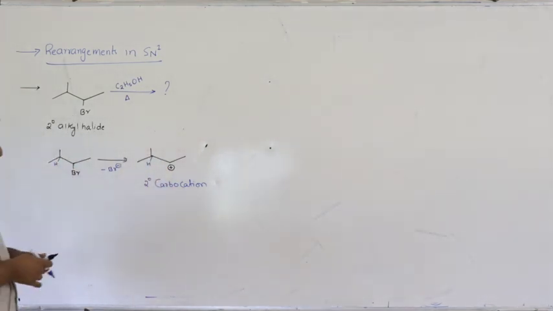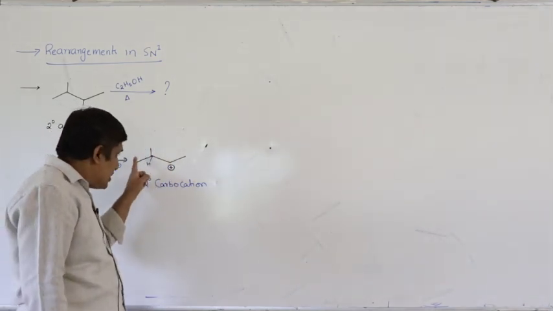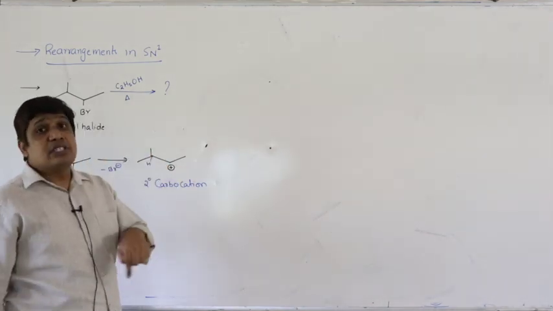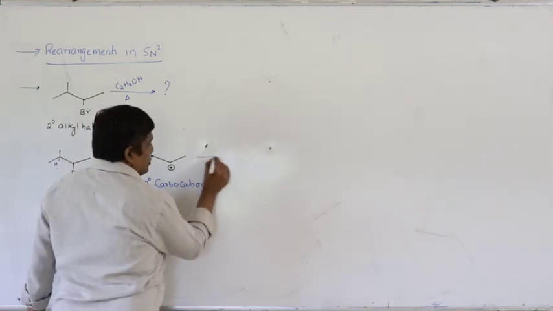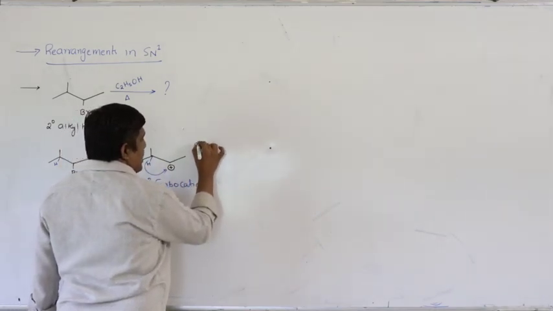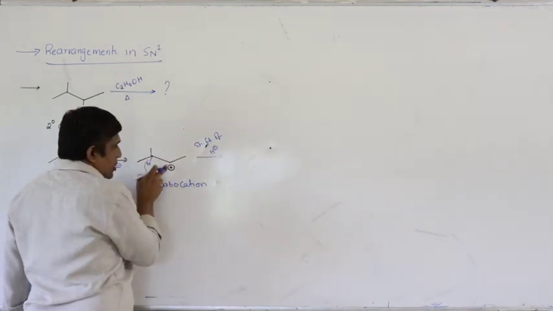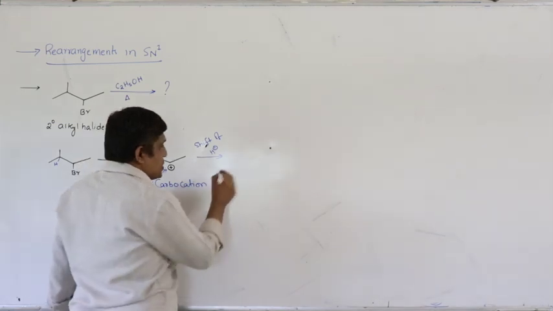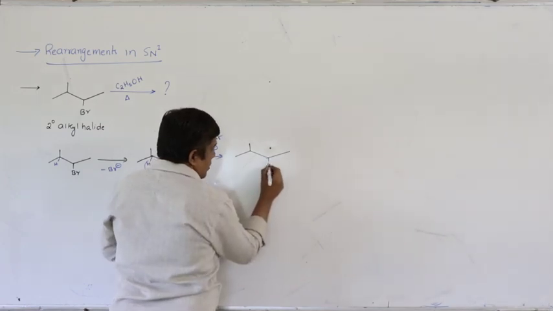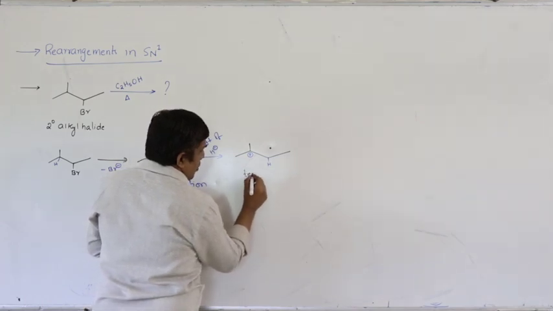So the hydrogen may be shifted from this carbon to this carbon. The hydrogen along with its bonded pair is shifted to the secondary carbocation. Thereby what happens? You will get a more stable tertiary carbocation. So shift of H minus, 1, 2 shift of hydride ion H minus from this carbon to this carbon, resulting in the formation of a tertiary carbocation. So we will get a tertiary carbocation.